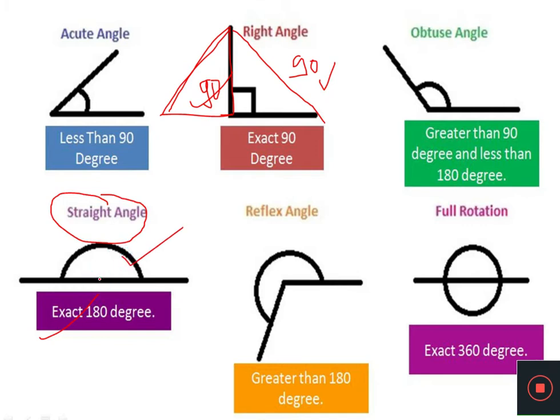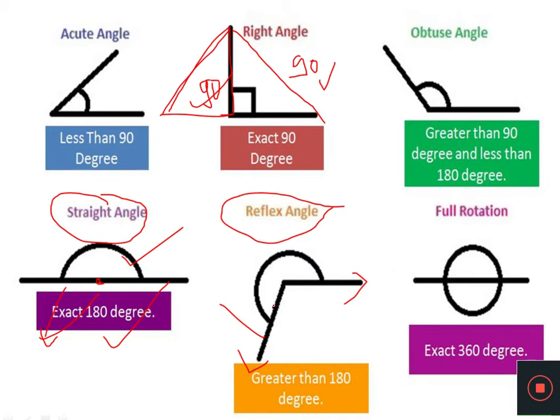Now again you can see this is the vertex point, and this ray here came down to make such kind of angle. When the ray forms such an angle whose degree is greater than 180 degrees, that angle is called a reflex angle.